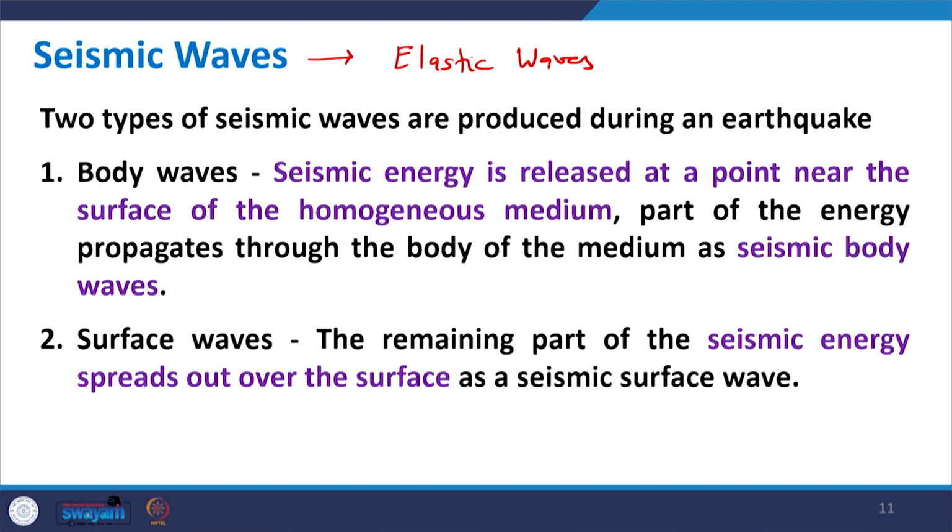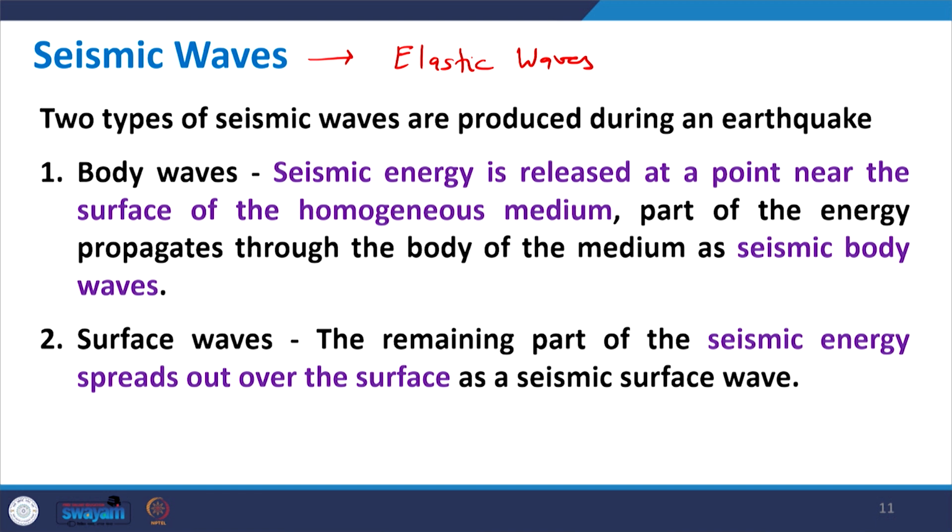In both cases, seismic energy is released. However, body waves are those waves which travel inside the earth, and when these waves reach the ground, they turn up in the form of surface waves. So, in fact, surface waves are the product of body waves only. When they are travelling inside the earth, they are body waves. When they reach the ground, they become surface waves.